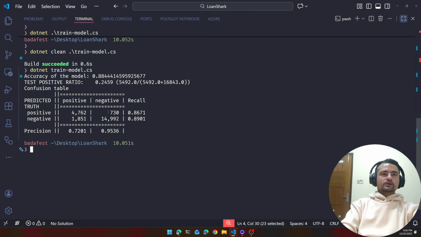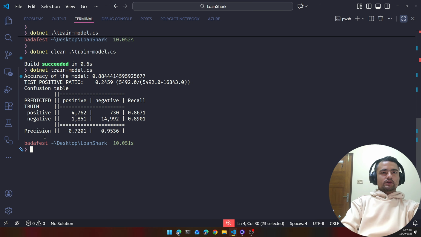Higher the better. If we move to this cell, then for this the actual truth was positive, but the model predicted negative. So even for the defaulted loans, status equals true, the model predicted status equals false. So this is bad. Lower the better. This number has to be lower. And for this cell here, the actual truth was negative, but our model predicted positive. So this is also bad. Lower the better. And for the last cell, the actual truth was negative and our model correctly predicted negative, so higher the better for this cell. I hope this is all making sense to you.